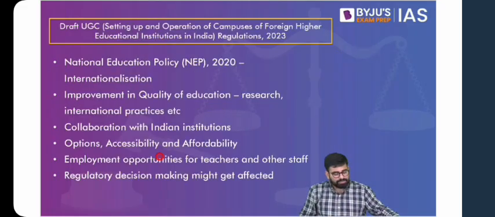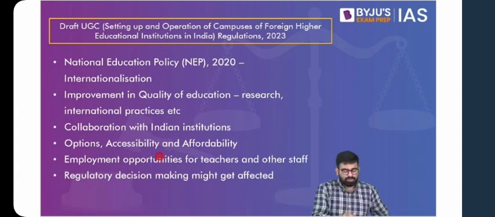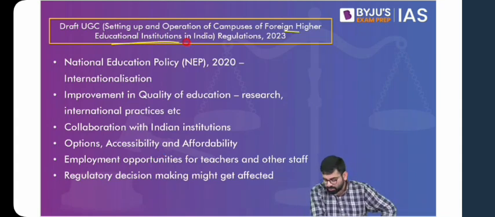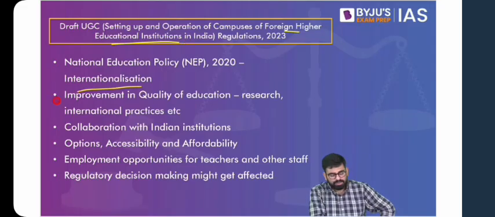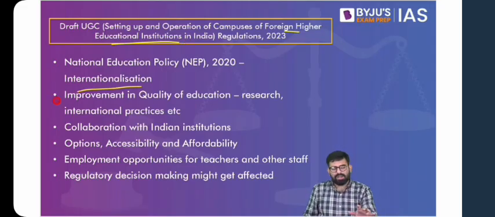And on these lines, you find that recently the draft UGC regulations on campuses of foreign higher educational institutions were in the news, which a few of you are talking about. This relates to the internationalization that our National Education Policy talks about. And you can think about this: what can be the benefits? Because right now these are draft rules. Let's wait for them to get finalized.